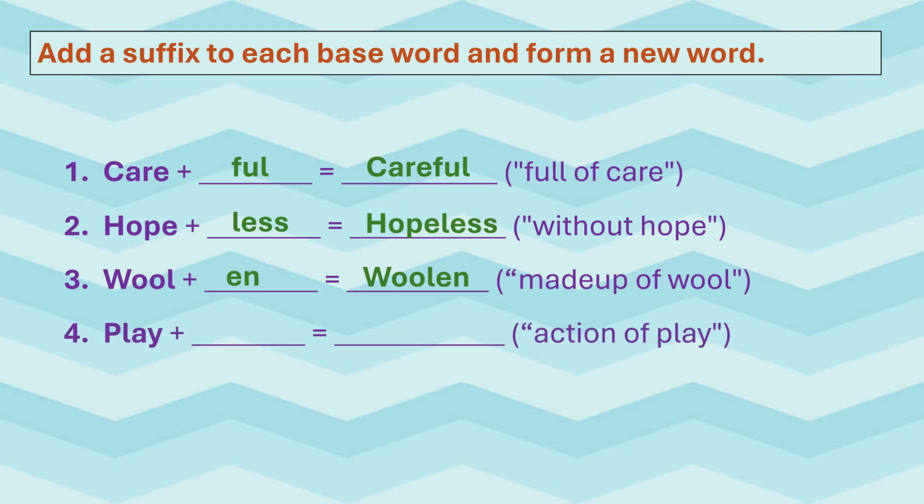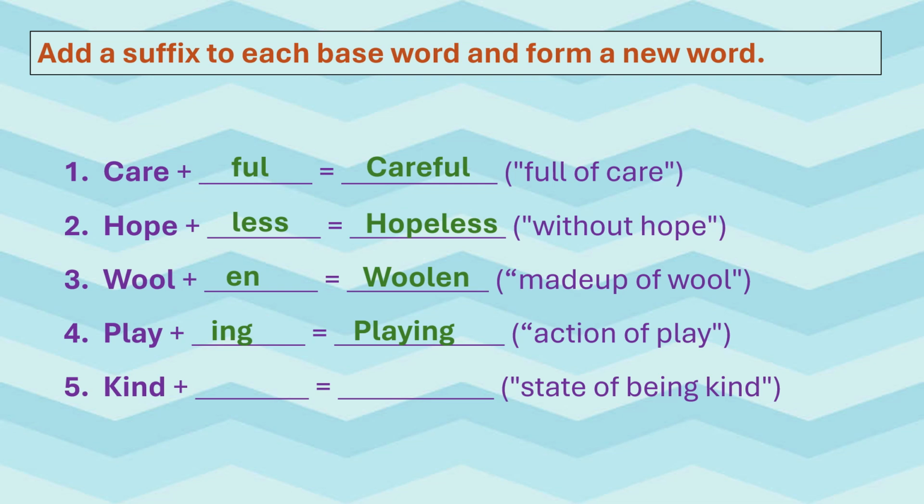Play. Add a suffix ing. That is also a gerund. Now it becomes playing. Any action that is doing right now or in past or in future, but the action must be continued. Kind. Add a suffix ness. It becomes kindness. That means state of being kind.